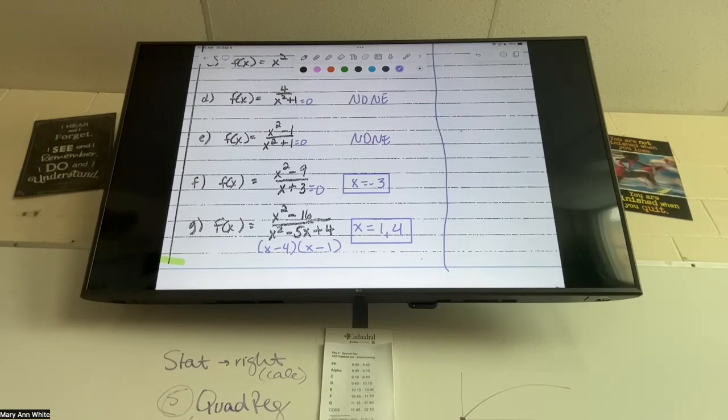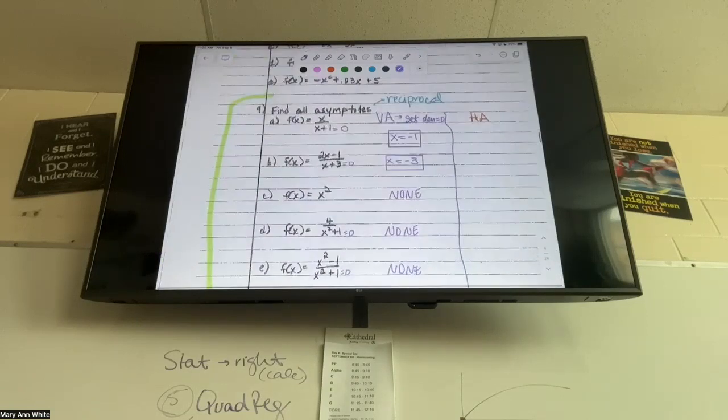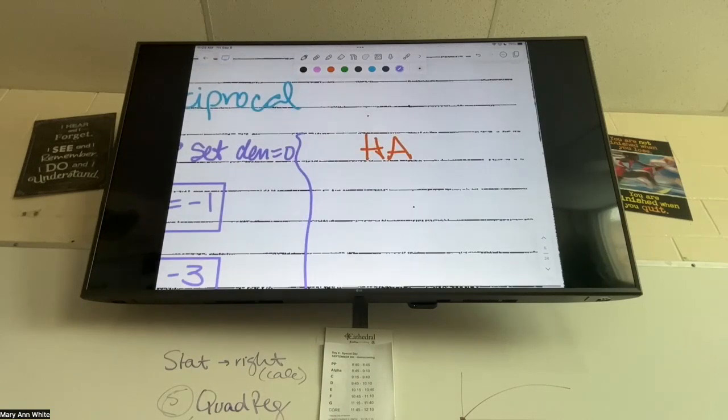Okay, last one is horizontal asymptote, which you already kind of alluded to, but I want to remind you that there are 3 different ways that we do horizontal asymptotes because we care about the exponents on top and bottom. The first way is that the exponent on bottom is bigger than the one on top. If that's the case, your horizontal asymptote is just y equals 0, which is what a normal reciprocal graph is.